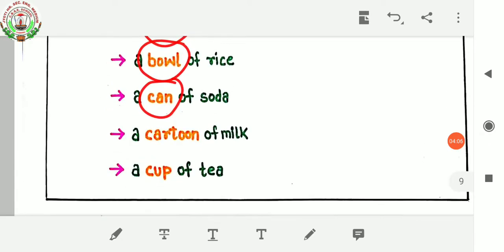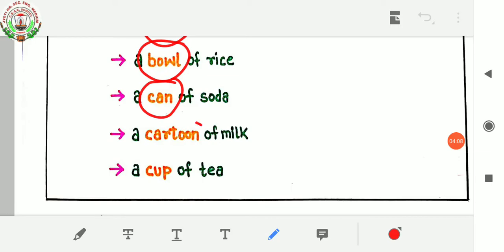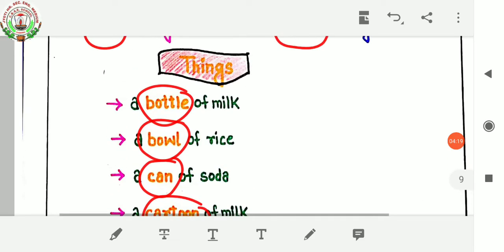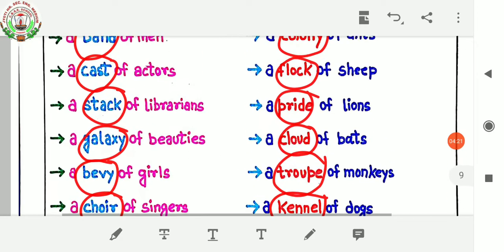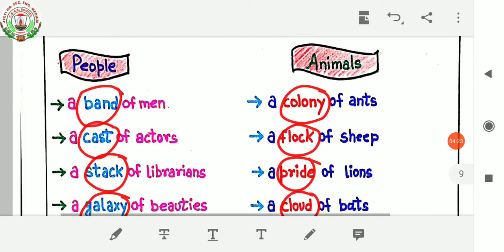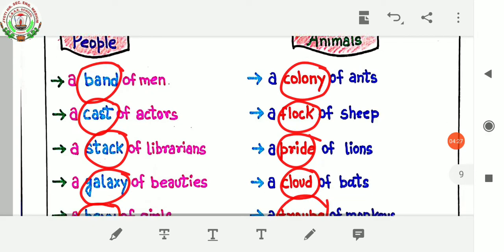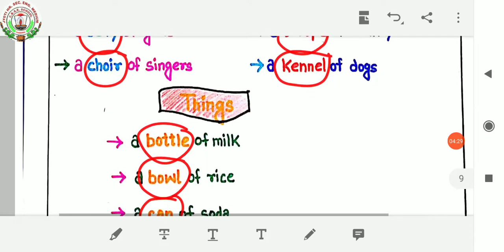Then, a carton of milk. Here, carton is a collective noun. A cup of tea. Here, cup is a collective noun. So, my dear children, now you are able to understand how we use collective nouns for people, for animals and for things.